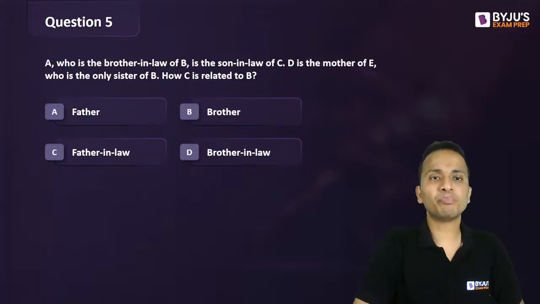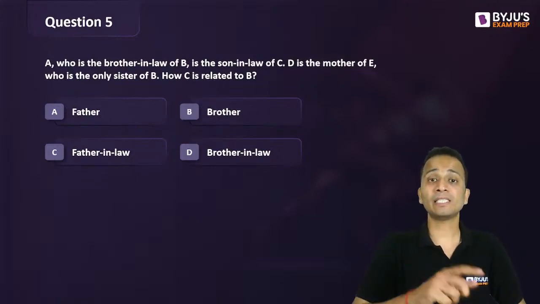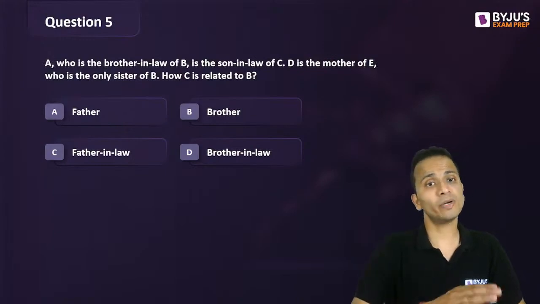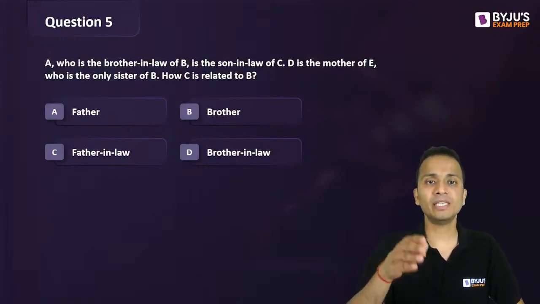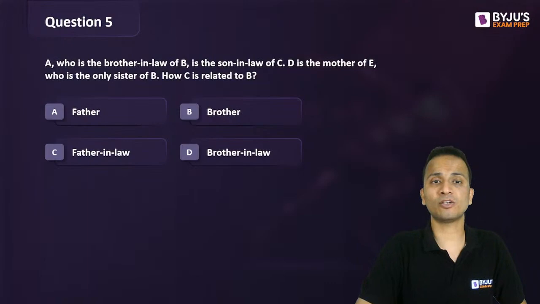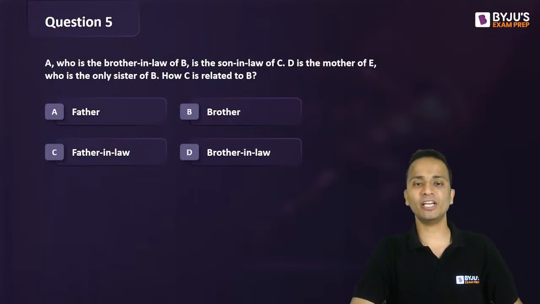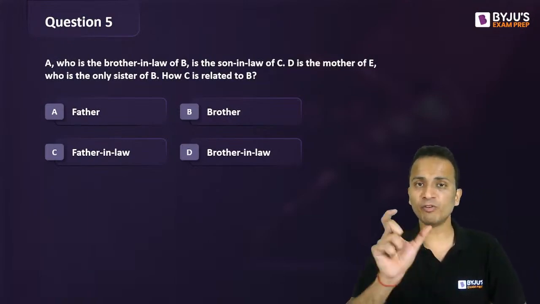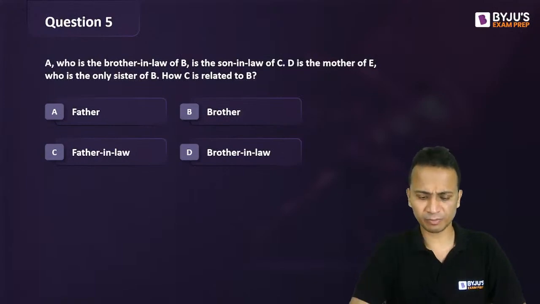A, who is the brother-in-law of B, is the son-in-law of C. D is the mother of E, who is the only sister of B. How is C related to B? Be careful with the first statement, just the first statement.